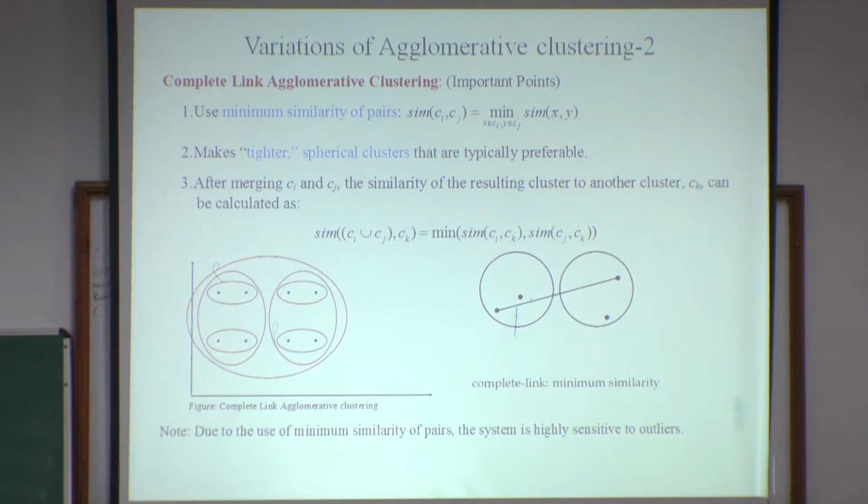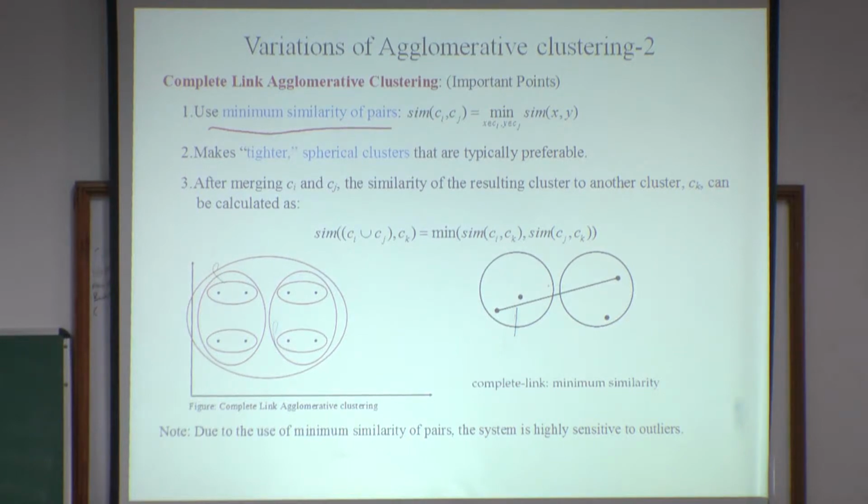Another variation of agglomerative clustering is the complete link clustering algorithm. This is also not very good, but it is useful if you want tighter or spherical clusters. It uses the minimum similarity of pairs.